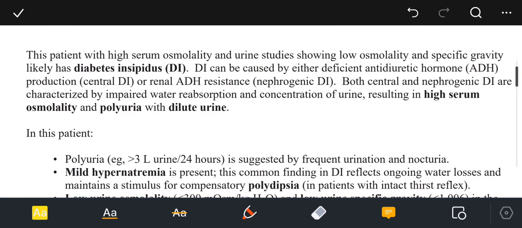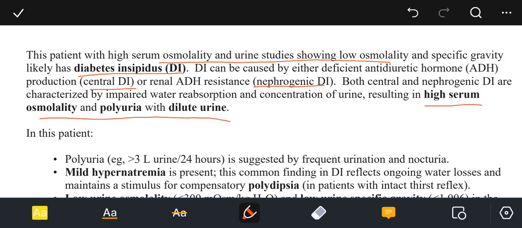Now moving to the next point, this patient with a high serum osmolality and urine studies showing low osmolality and specific gravity likely has diabetes insipidus. Diabetes insipidus can be caused by either deficient antidiuretic hormone production, that is central diabetes insipidus, or renal ADH resistance, that is nephrogenic diabetes insipidus. Both are characterized by impaired water reabsorption and concentration of urine, resulting in high serum osmolality, polyuria and dilute urine.